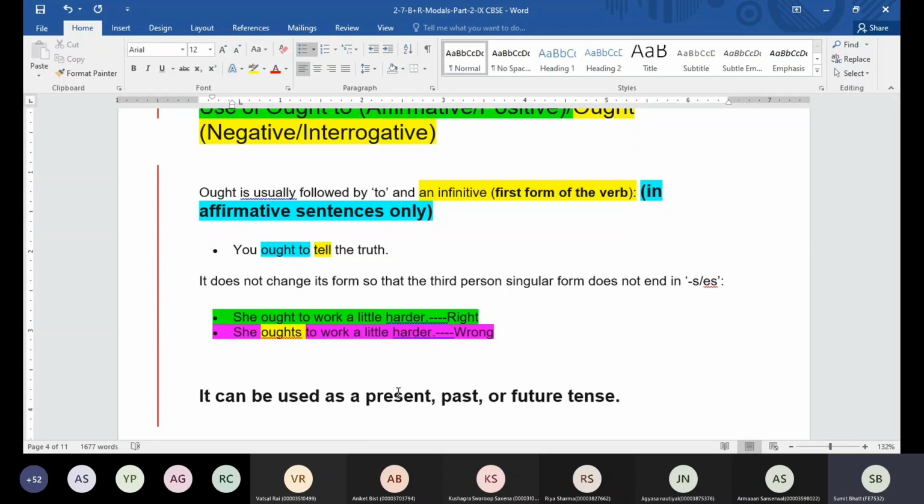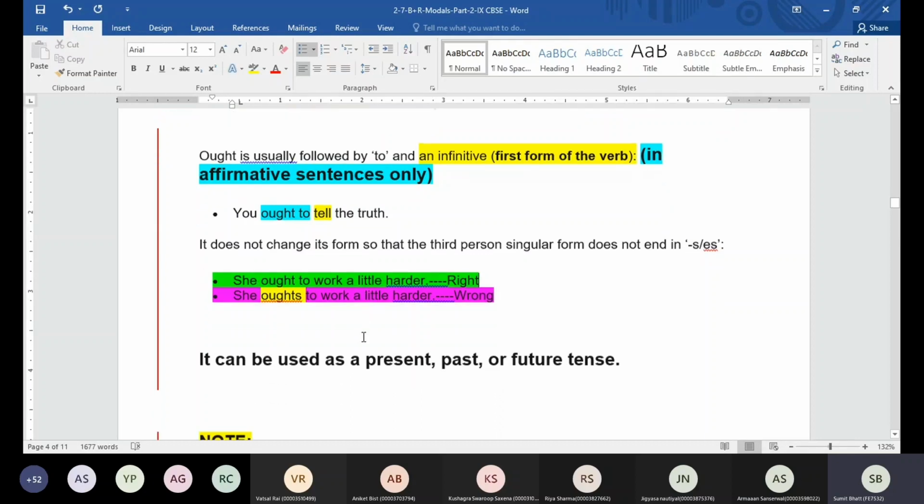That means we can use it in present tense, past tense, and future tense. So two things so far. When you use ought to, we are going to use the first form of the verb with that, and the second thing is we are not going to add s or es with ought, no matter whether we have a singular noun or plural noun, singular pronoun or plural pronoun.